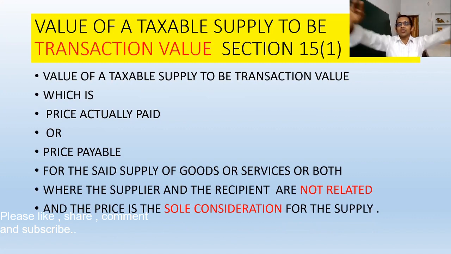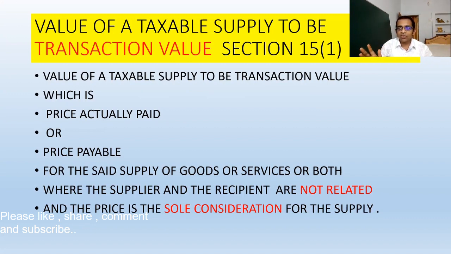Okay, so what does it want to say? You are studying the valuation chapter and the provision is saying that to calculate the amount of GST you have to determine a value on which the GST rate is to be applied, and that value will be the transaction value. What will be the transaction value?